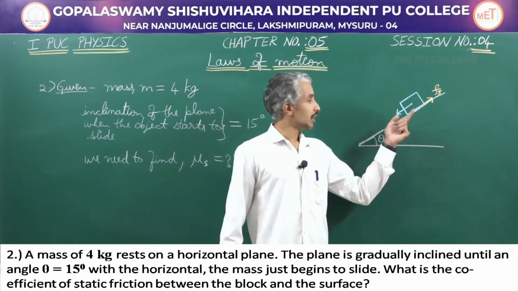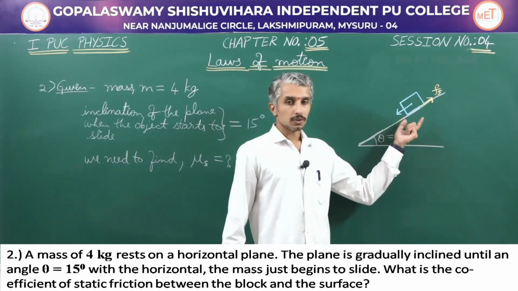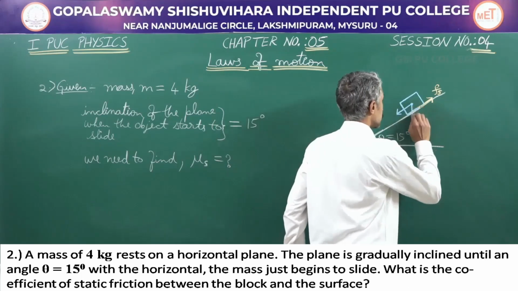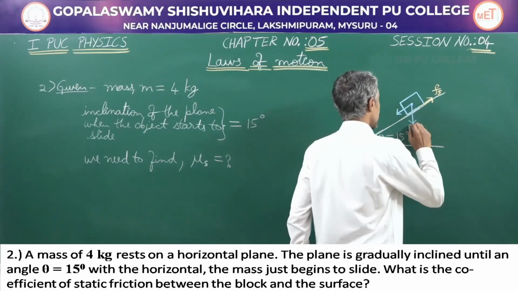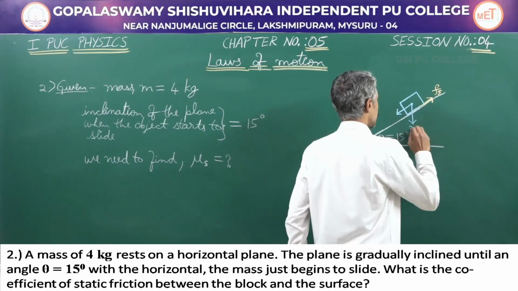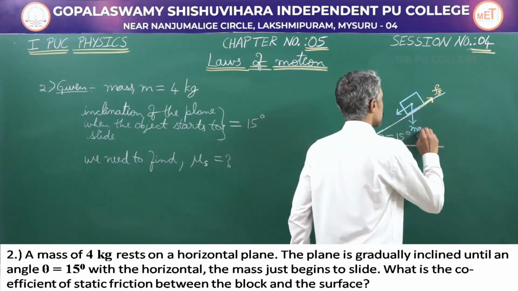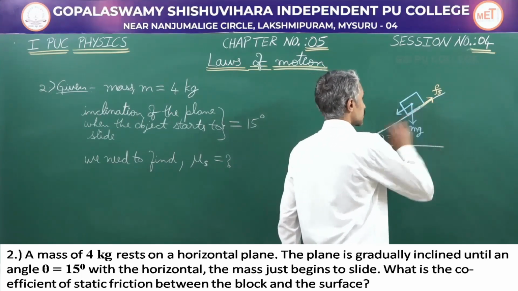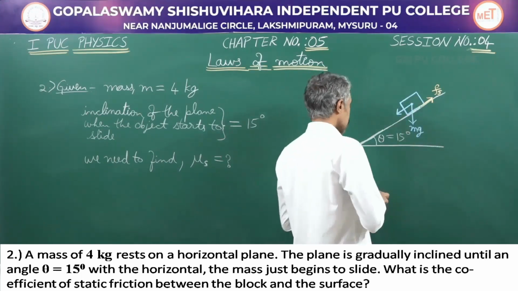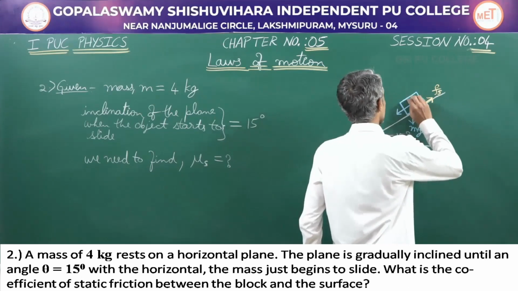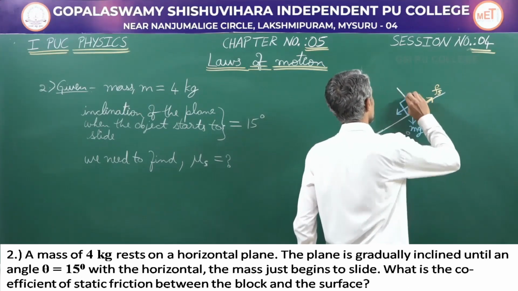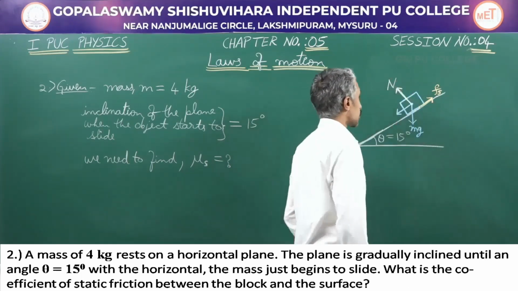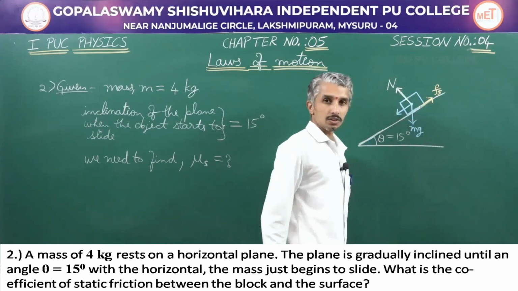To solve the numerical, we have to look into the different forces acting on the object. On every object, there is always the weight of the object, m into g, acting downwards. Whenever the object is placed on a surface, there is a normal reaction, which is always perpendicular to the surfaces in contact.